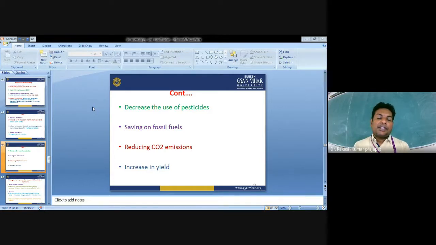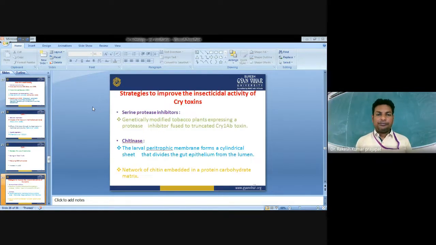Decrease in the use of pesticides. If we are adopting these Bt transgenic crops, then definitely we have to use less or reduced pesticides, so it obviously saves our cost of crop production. Saving on fossil fuels and reducing CO2 emissions, because different insect pests, they definitely release into the environment. Efficient use, and increase in the yield.